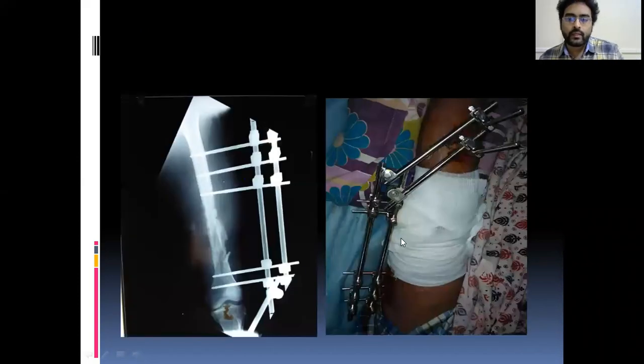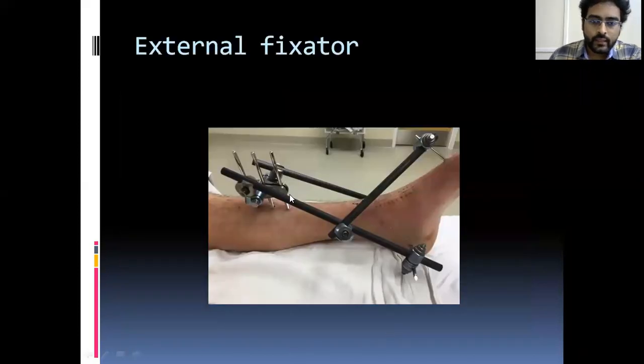This is most commonly used in non-unions, open fractures, and infected non-unions, or otherwise infected osteomyelitic fractures. The principle here is that the implant is outside the body, so there is less chance of infection. There is minimal contact of the Schanz screws with the bone, and on the outer side the connecting rods are attached. Here is another example of an external fixator. You can use it in any configuration.